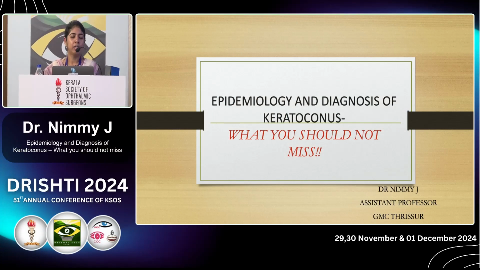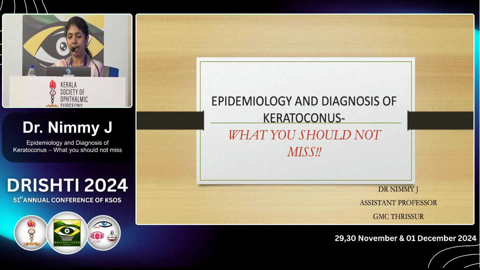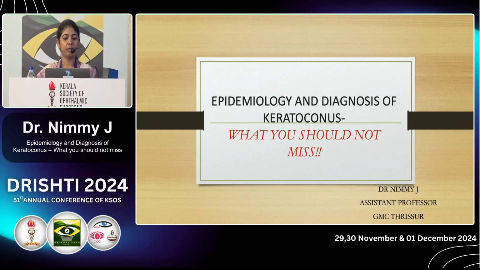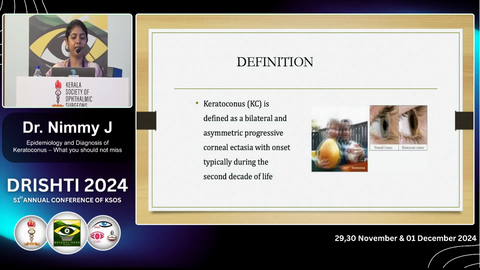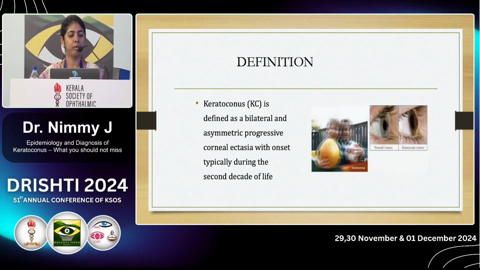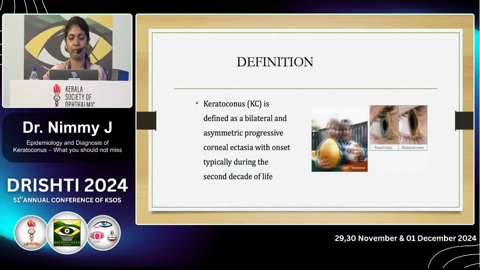Good morning all. Today I am going to speak on the topic Epidemiology and Diagnosis of Keratoconus, what you should not miss. First of all, keratoconus is defined as a bilateral and asymmetric progressive corneal ectasia with the onset typically during the second decade of life.